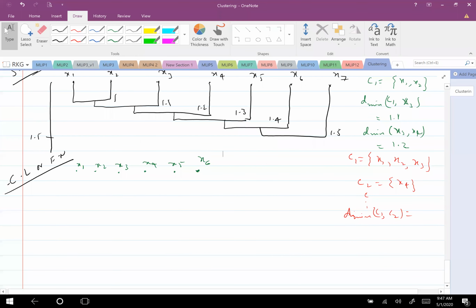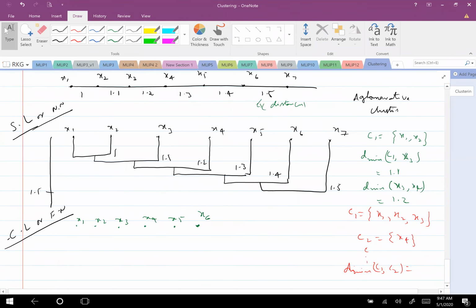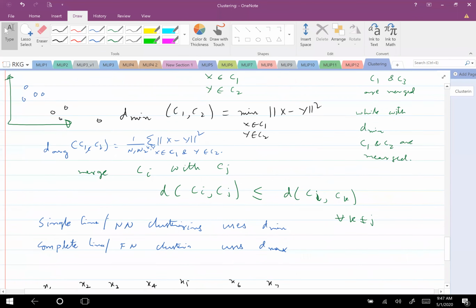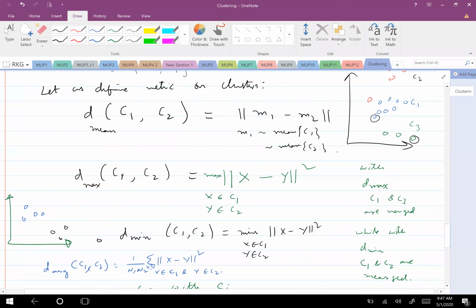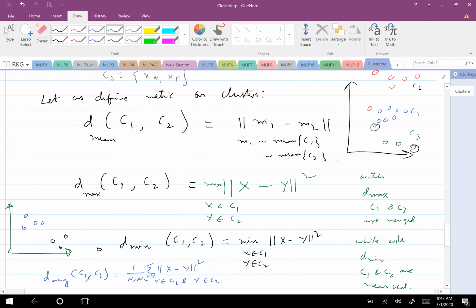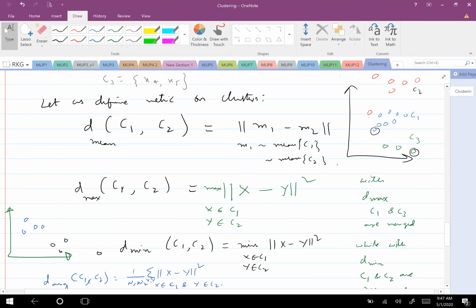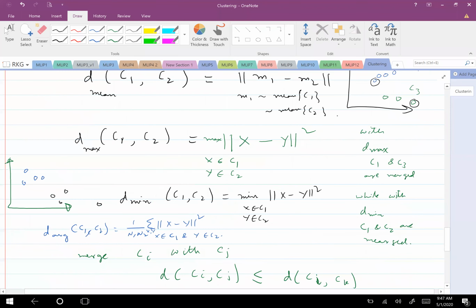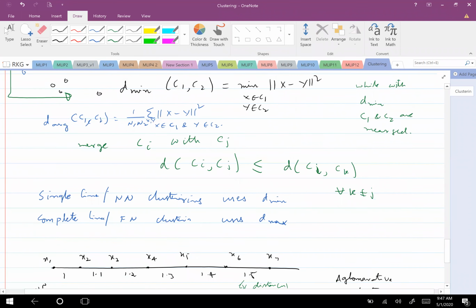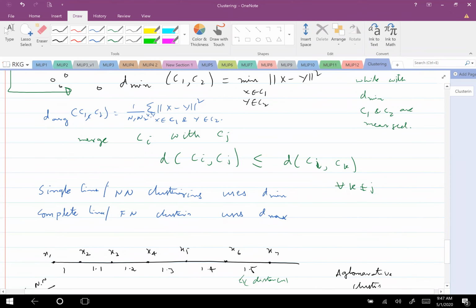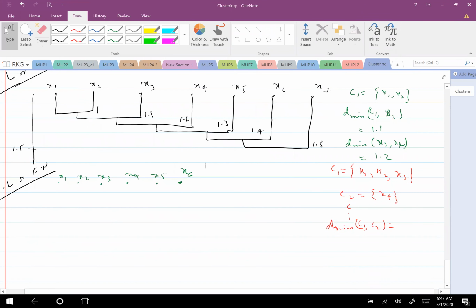Sir, how is that average different from mean? Yeah, how is it different? Do you think it is different or not? For mean, I initially average the C1 samples and the C2 samples and then just find the distance. But here, I'm finding the distance of each pair and then averaging. I'm averaging the distances here, and I'm averaging the samples there. That is the difference. Both are not the same because square is a nonlinear operation.